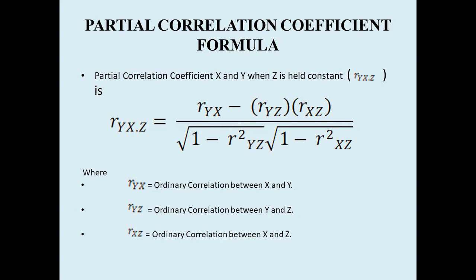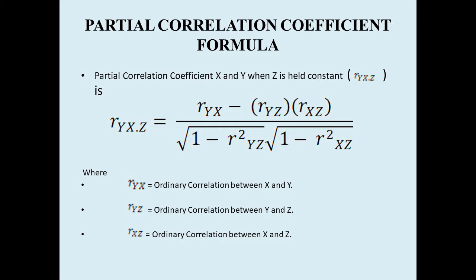In the denominator, we have the square root of 1 minus r square yz. R square yz means squaring r yz, which we know. Square that and we get r square yz, so 1 minus r square yz. The second factor in the denominator is 1 minus r square xz.